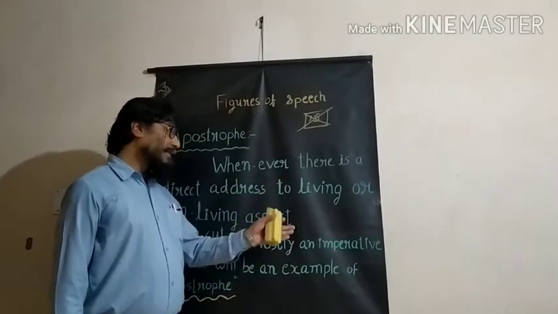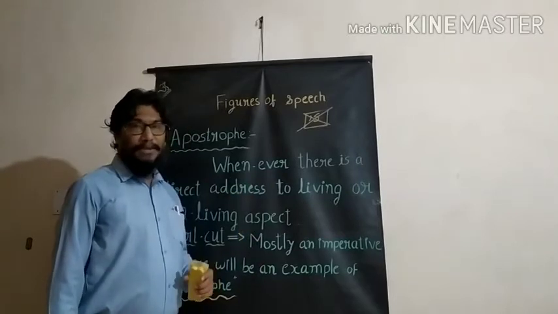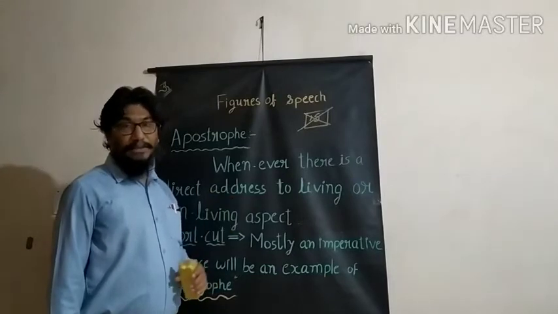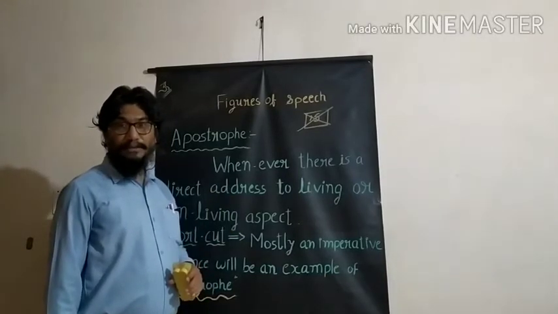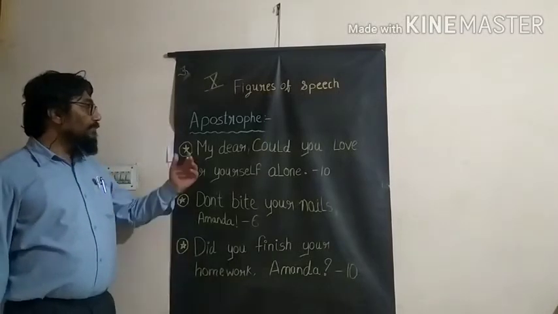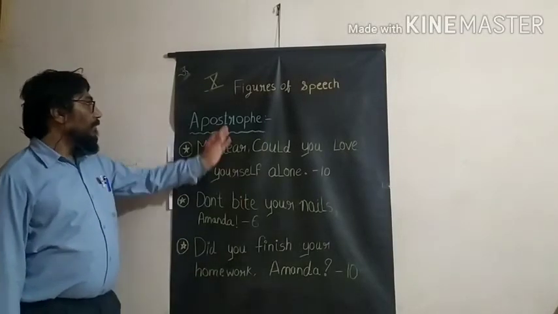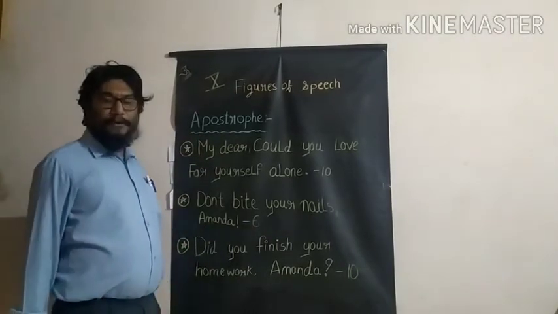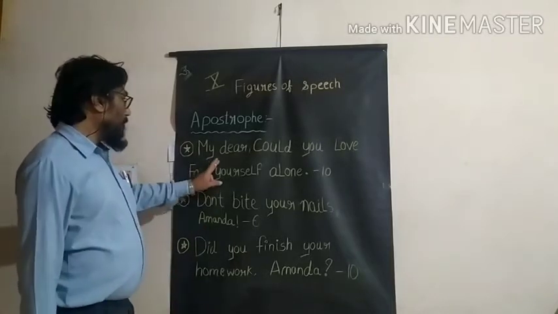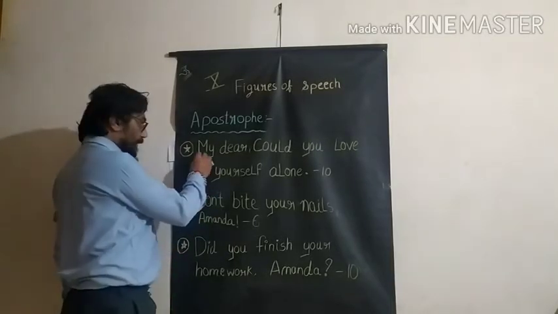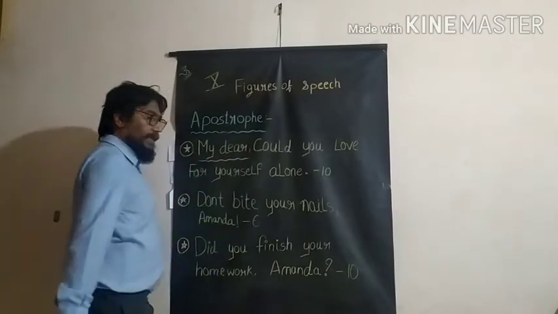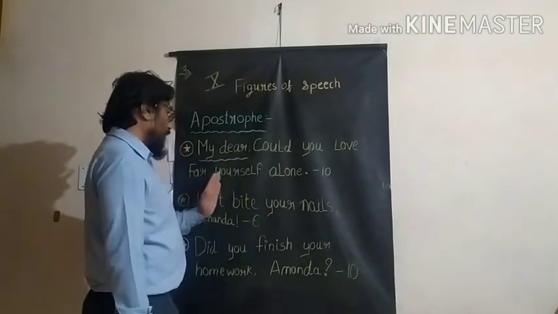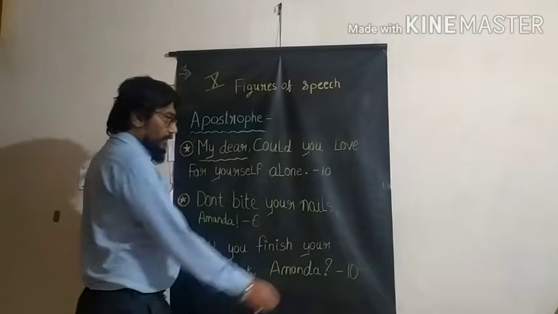Now we will move ahead with textual examples from where we can get examples for a particular figure of speech, and that is apostrophe. Got the idea? Dear student friends, we will move ahead with an example from your 10th standard textbook for the figure of speech apostrophe. My dear, if you concentrate on the first two words, my dear, this is a direct address. My dear, could you love yourself alone? This is from your 10th poem.